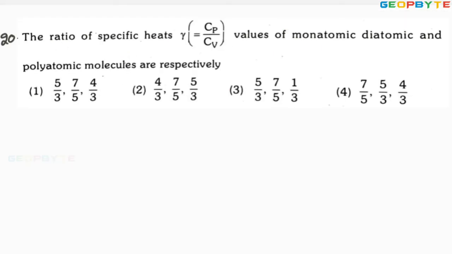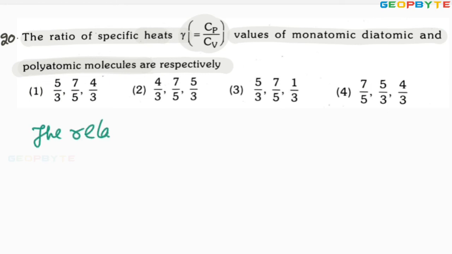Look at the 20th problem. The ratio of specific heats, that is gamma equal to Cp by Cv, values of monatomic, diatomic and polyatomic molecules are respectively. Dear friends, the relation between the adiabatic index gamma and degree of freedom